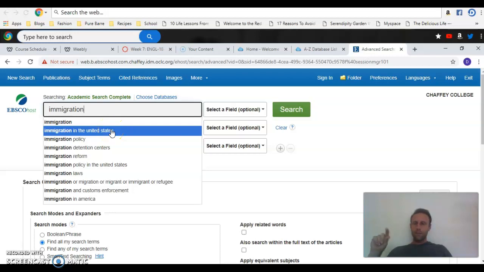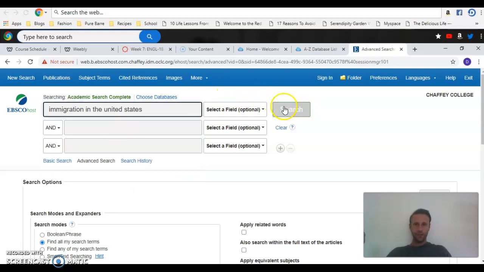One thing I want to mention, if it pops up in this drop down here, most likely there's going to be a lot of articles on it, okay? Because it's not going to populate like that if there's nothing on it, right? So if you're searching and you have a search term and nothing's popping up on the drop down for what you're searching, in all likelihood there's not much on that topic, okay? So you might have to change the wording, play around with it to get it right. But let's go ahead and click on immigration in the United States. We'll click search.